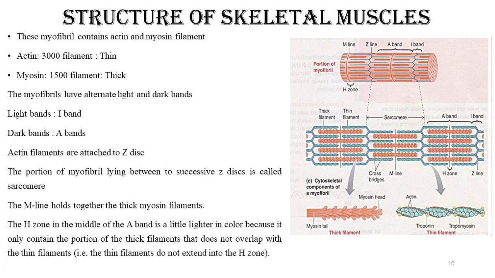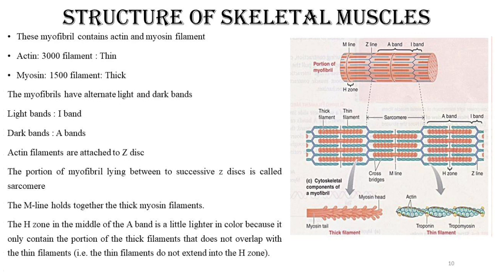These light bands are only made up of the actin filaments, means there is an absence of myosin filament. That's why it looks light. And the A band, which is known as a dark band, is made up of both myosin and the end portion of actin filaments. It collectively forms the A band.